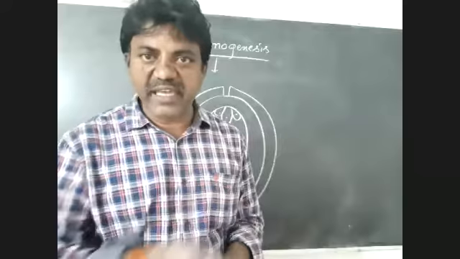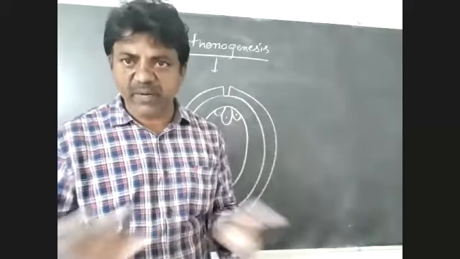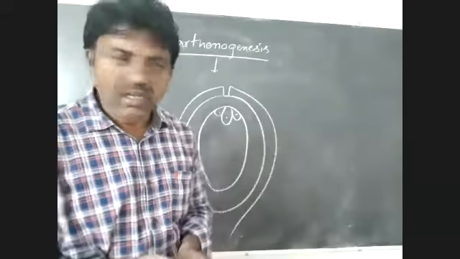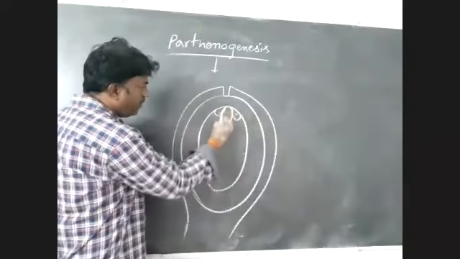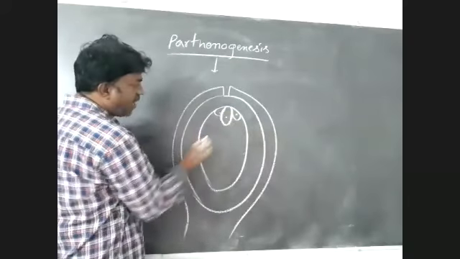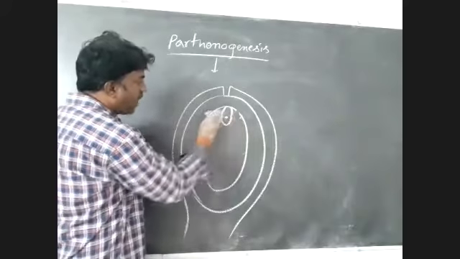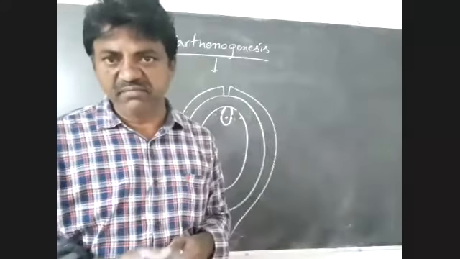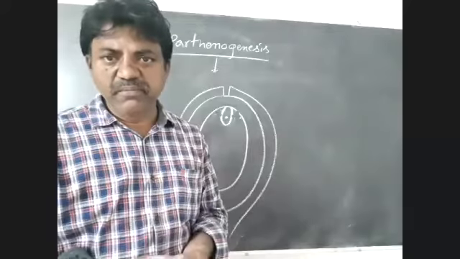But in this case, fertilization does not take place. In the meantime, this haploid egg cell develops into a zygote without fertilization. Then the zygote develops into an embryo.